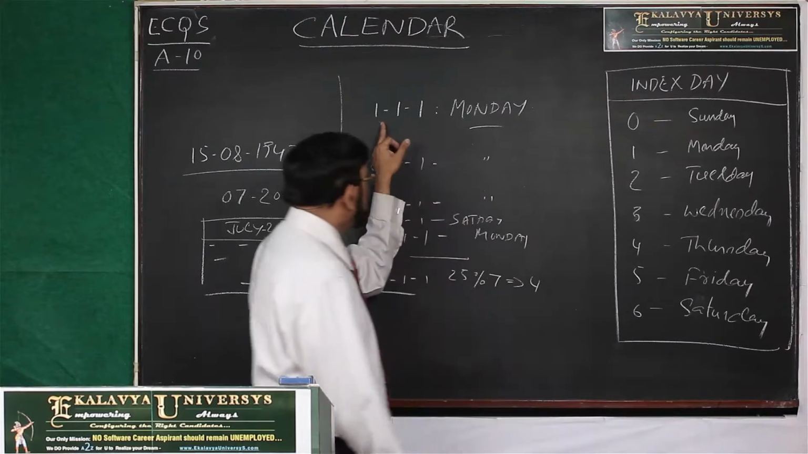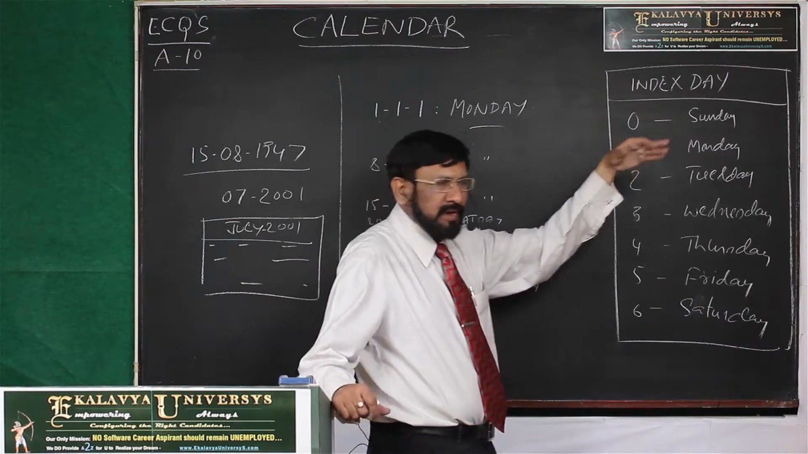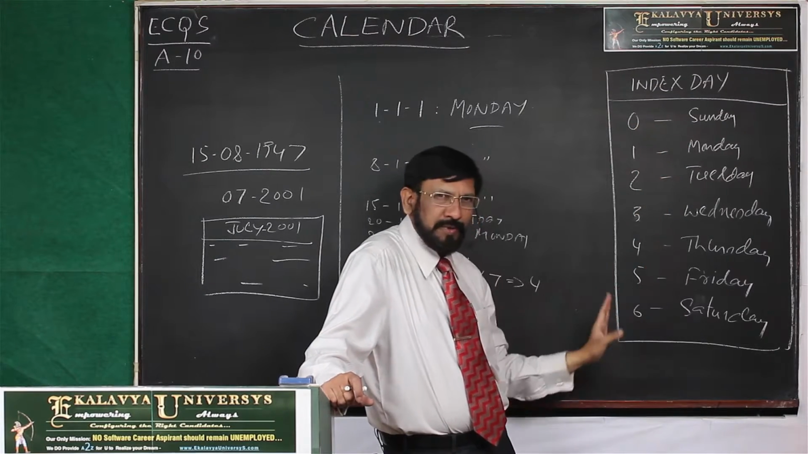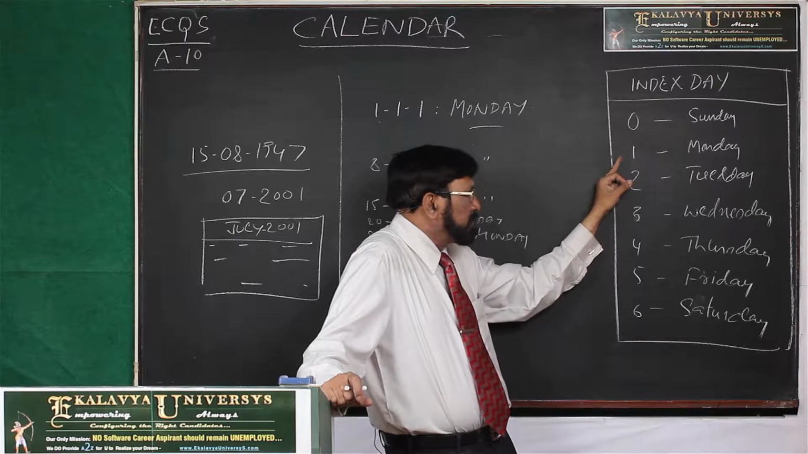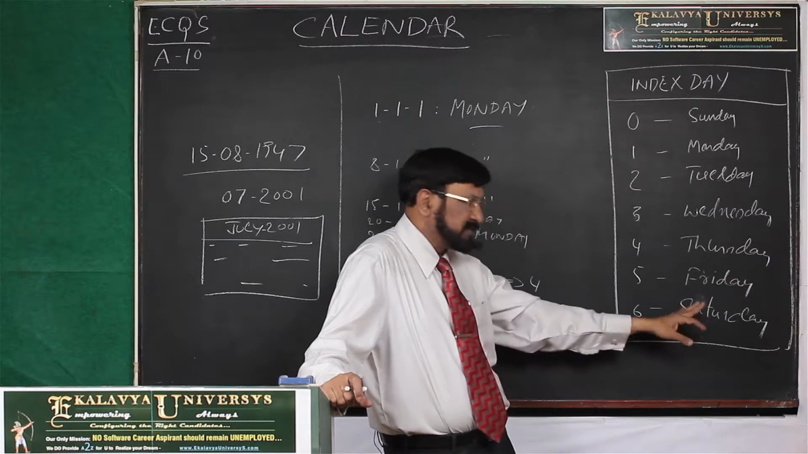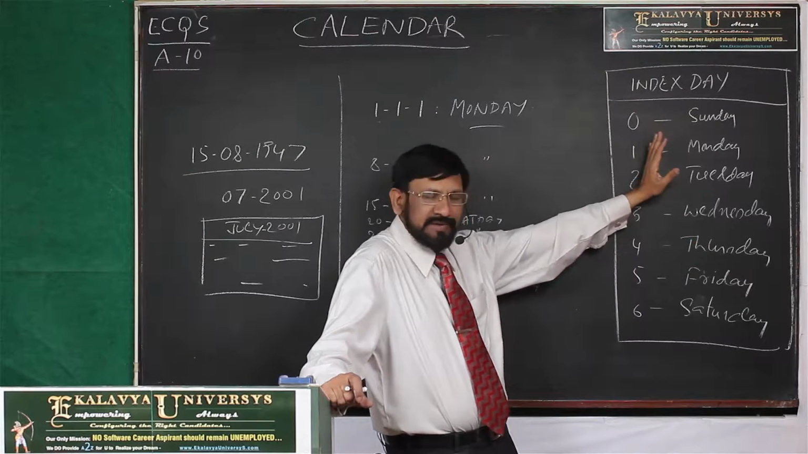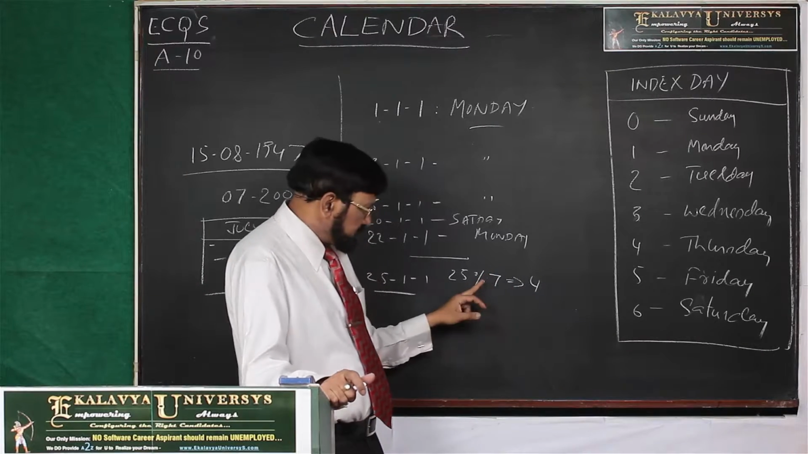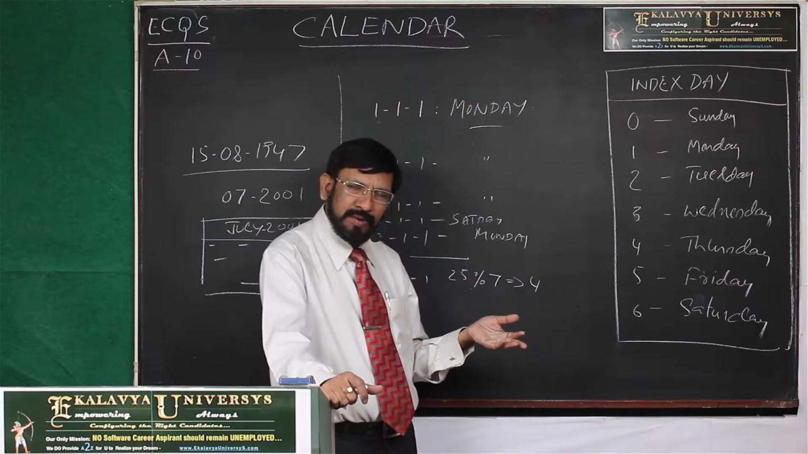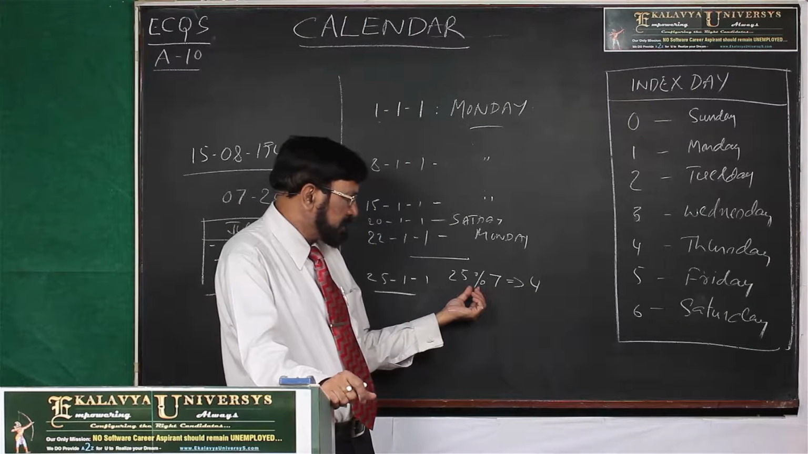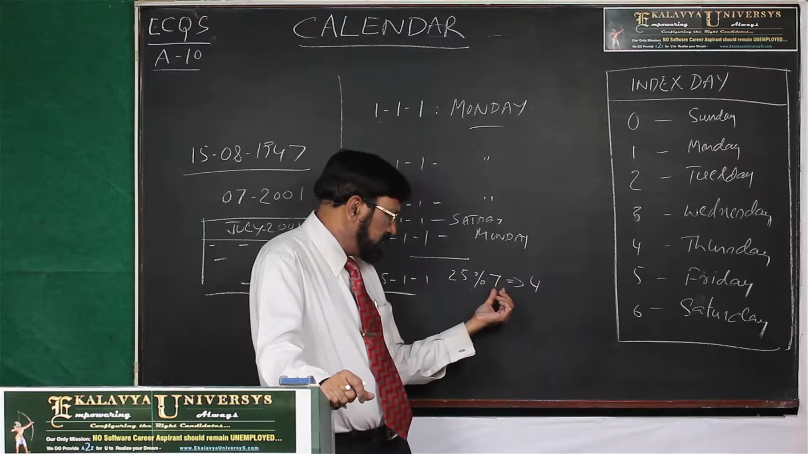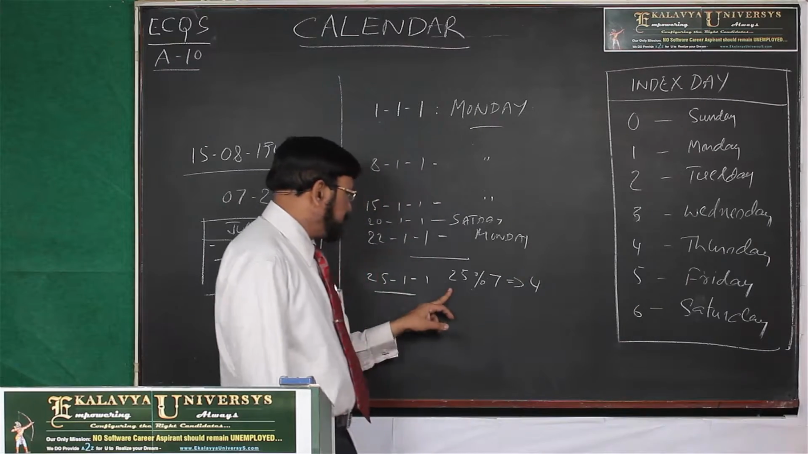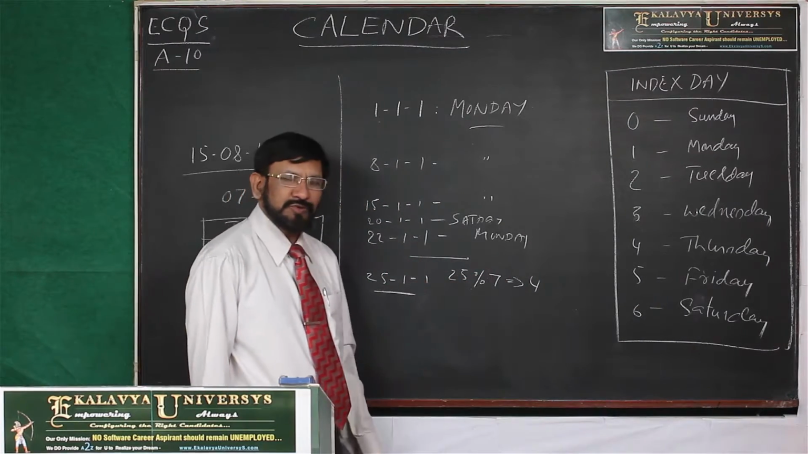That's why you know that 1-1-1 is Monday. So, what is the logical thing? Sunday should be given 0 index. So, this index you remember: 0 Sunday, 1 Monday, 2 Tuesday, and 6 Saturday. These are called index days, and just remember. Now what did you get? 4 as the remainder. Even if you are not a programmer, just call it a remainder operator: 25, remainder 7, and 4. Then 4 represents Thursday. So 25th January 1 is Thursday.